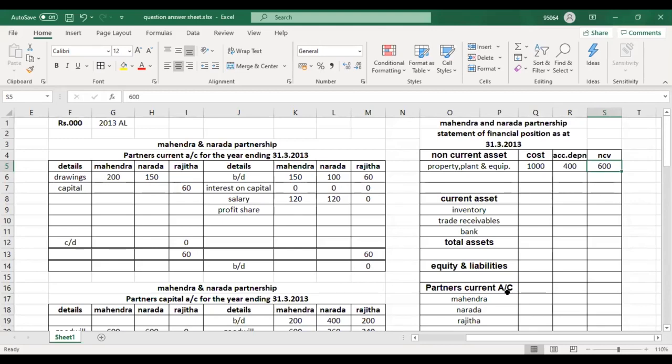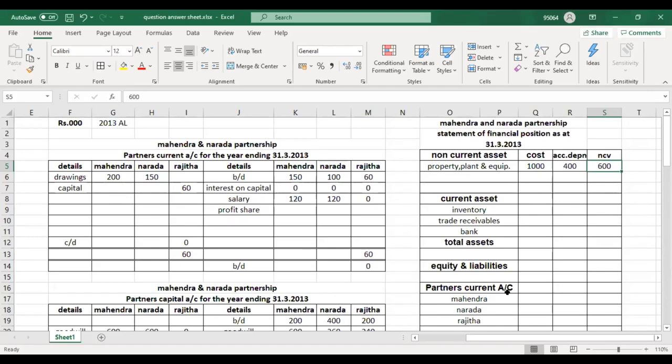Okay, number 8. 8th adjustment. Current assets and current liabilities of the partnership as at 31st March 2013. Underline the dates. Underline the date. Really important. Okay, now they have given the closing balances, isn't it? They have given the closing balances of each account.